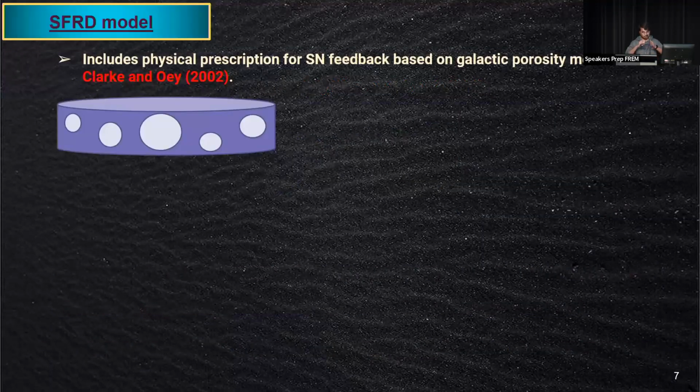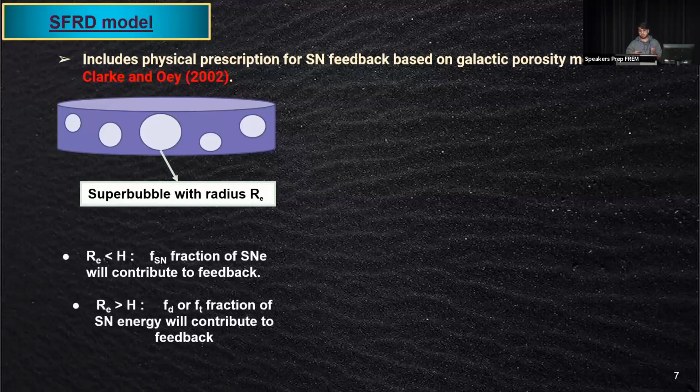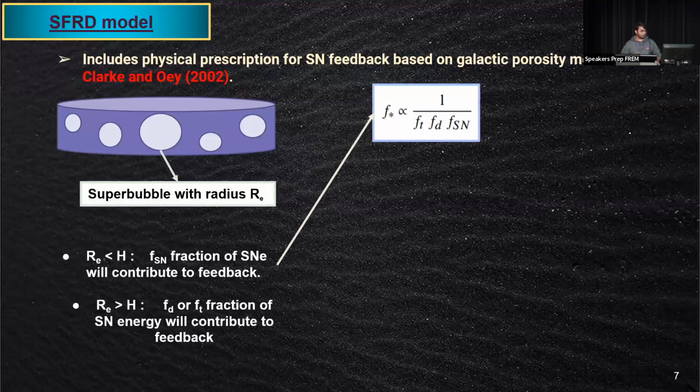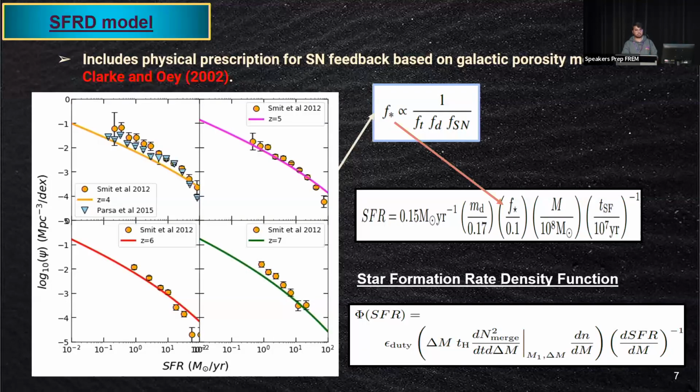The model also includes a supernova feedback effect, which was originally proposed by Clarke and Oey. It assumes a superbubble formed by a certain number of supernovae, which has some radius. We compare this radius with the scale height of the disk in order to infer what fraction of supernova energy is going to be used up as feedback energy. So these feedbacks, f_SN, f_D or f_T, depending upon the comparison, are incorporated in the star formation efficiency of the model, which is used to calculate the star formation rate and hence the star formation rate density function.